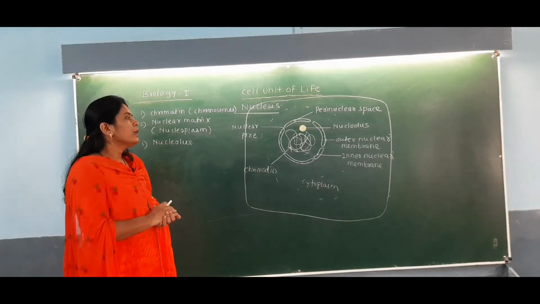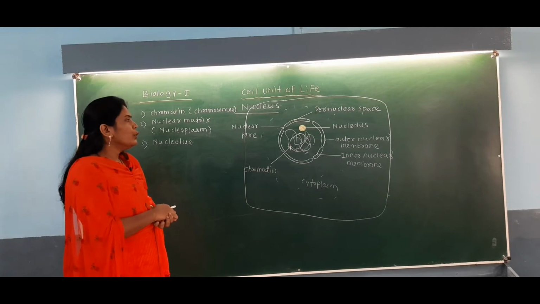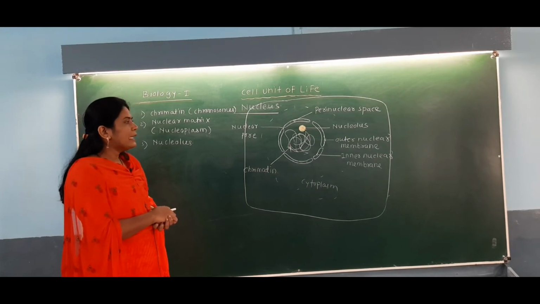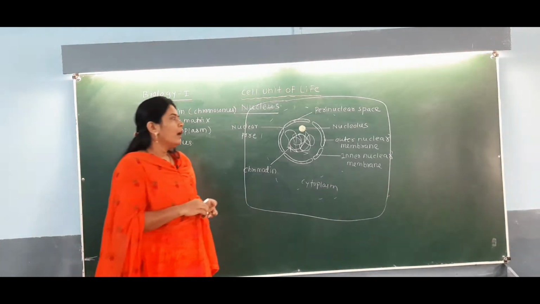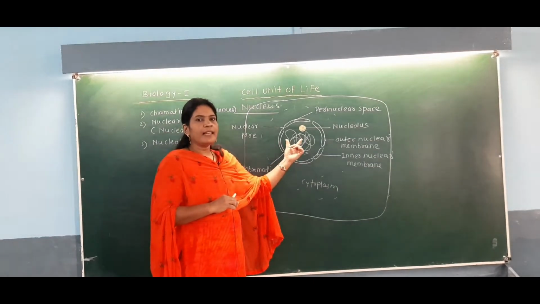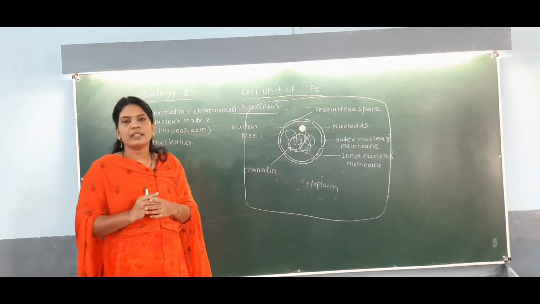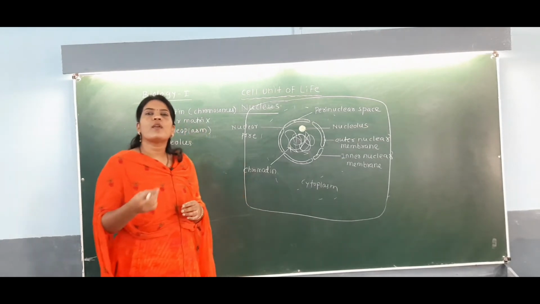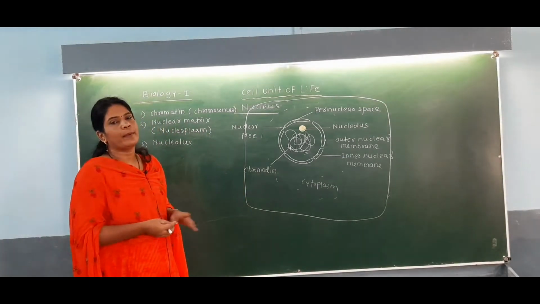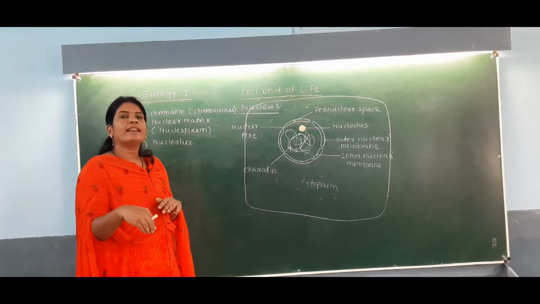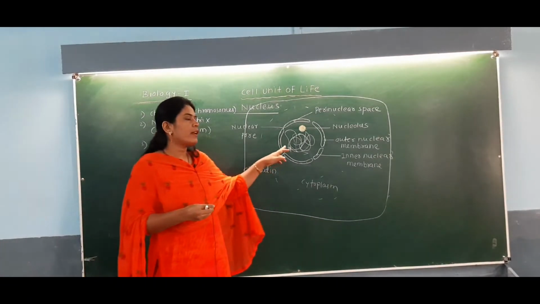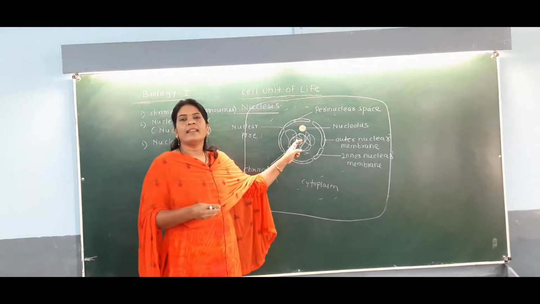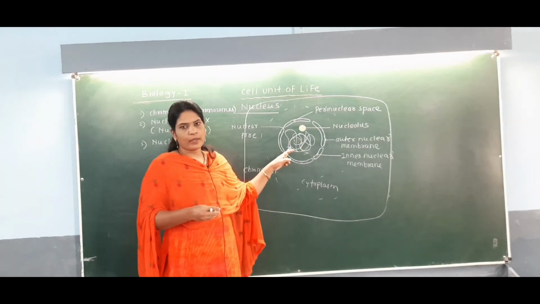Okay, so here you can observe that in the nucleus at the center there is a thread-like network which is made up of proteinous material, also called a nucleoprotein fiber, because it is present in the nucleus and it is made up of protein. That's why it is called a nucleoprotein fiber, and the name given is chromatin.